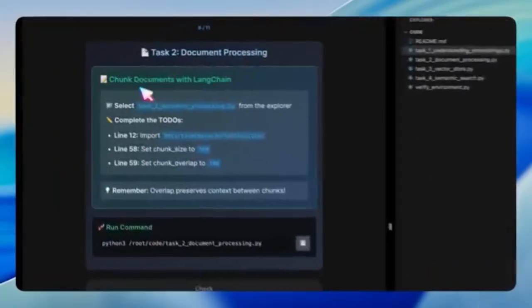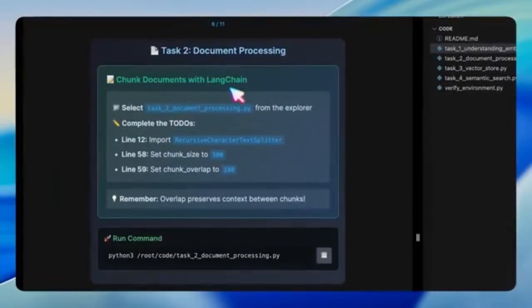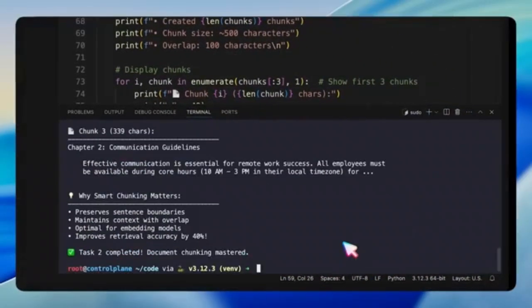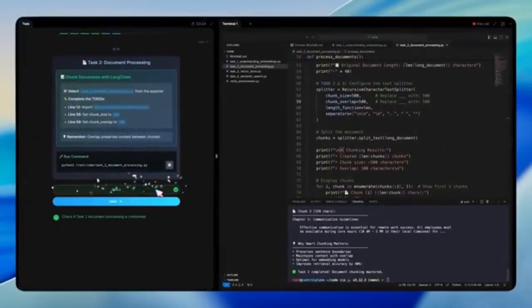In task number 2, we put this into practice by editing a script to import LangChain's RecursiveCharacterTextSplitter and set the chunking parameters. Running the script confirms that our documents are now split into overlapping pieces, ready for storage.